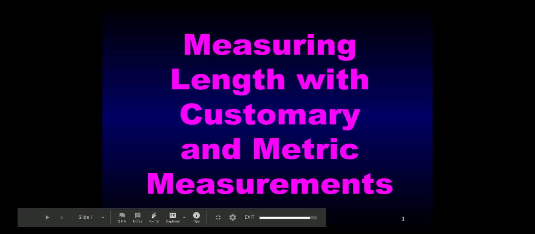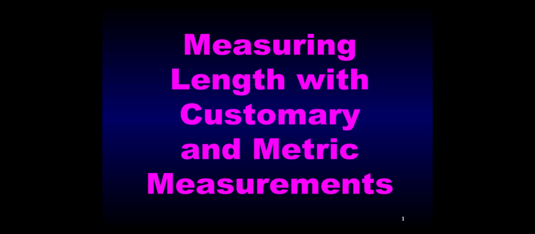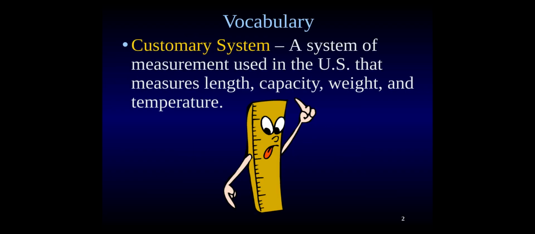This week, the theme is measurement, and so today we are going to be talking about two different kinds of measurements: customary measurements and metric measurements. So we are used to the customary system of measuring, and that's the system that we use in the United States to measure the length of things. And that's using measurements like inches and feet and miles and sometimes yards. But if you go to places in the rest of the world, they don't use feet and miles like we do. They use different lengths. So we're going to be talking about both groups today.